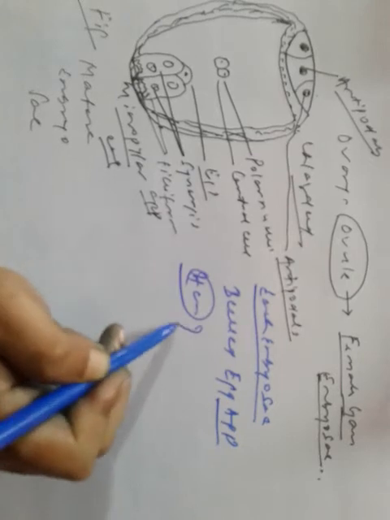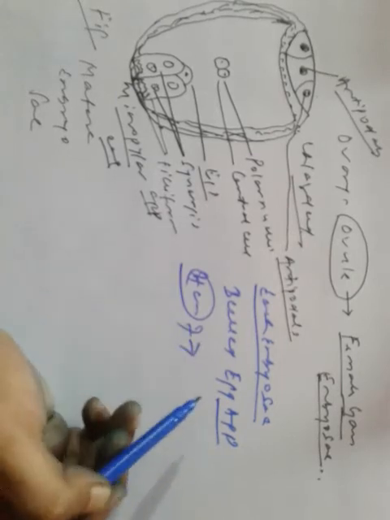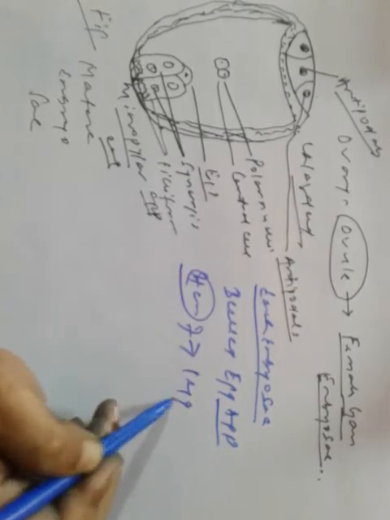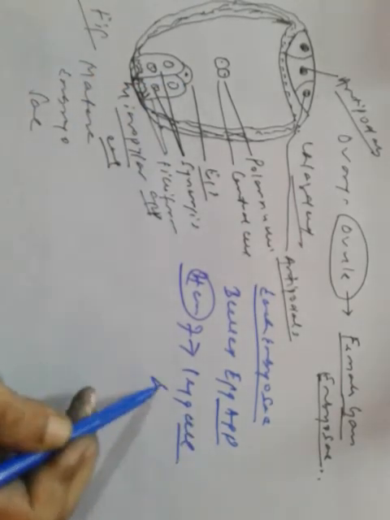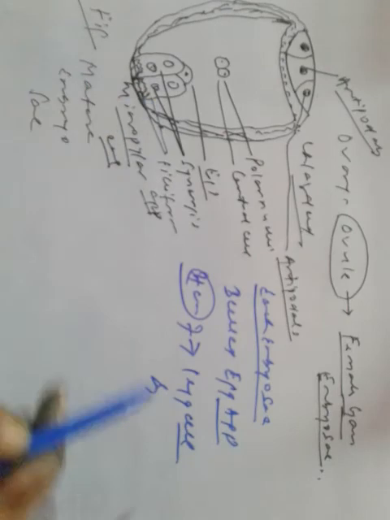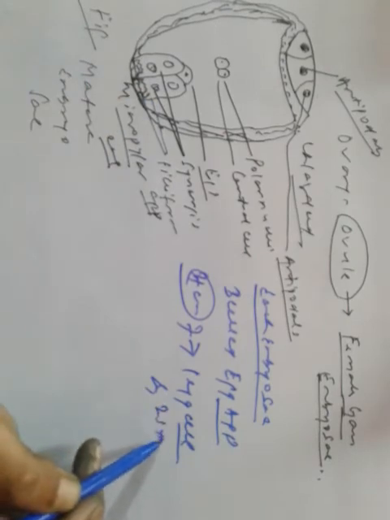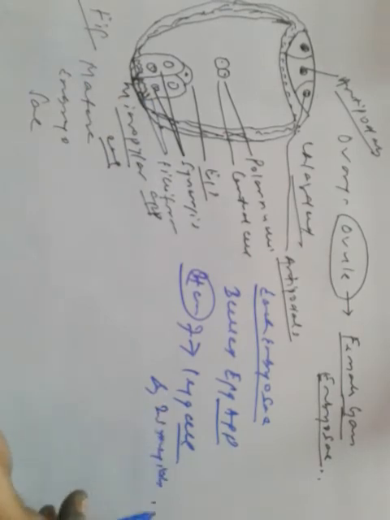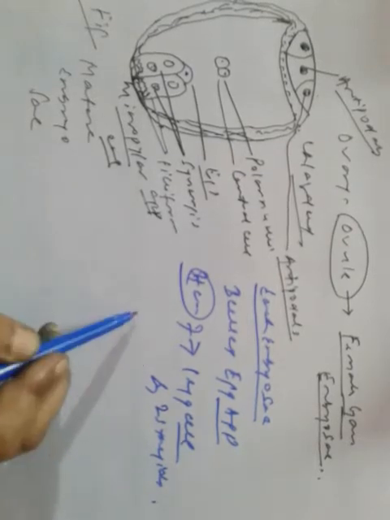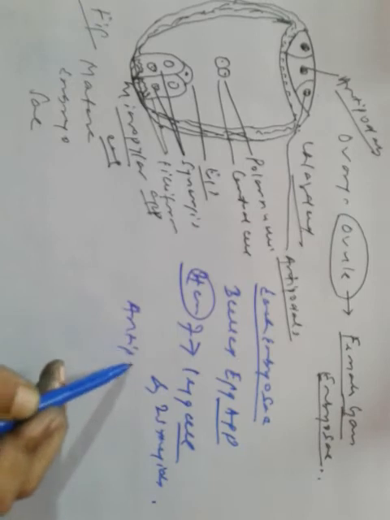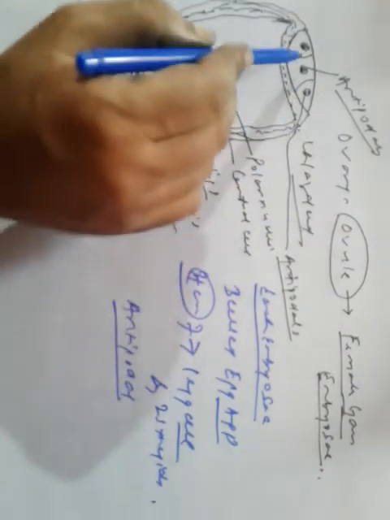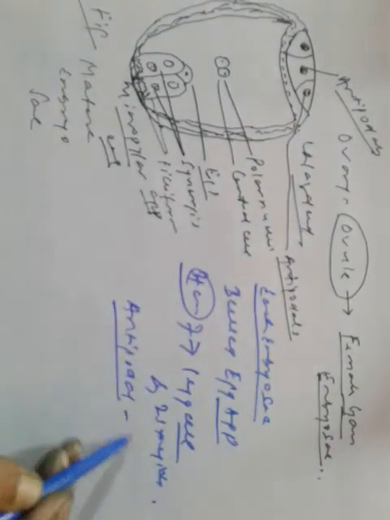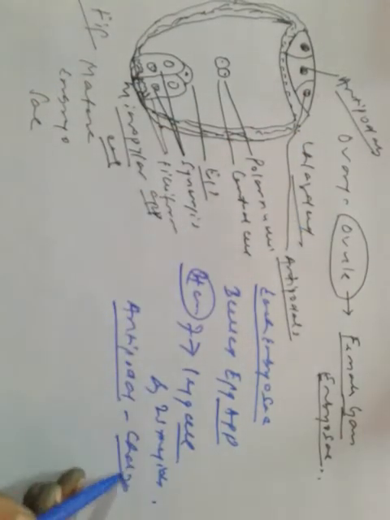It consists of one egg cell, this one, and two synergids. Then we have three antipodal cells, 1, 2, 3, at the chalazal end.